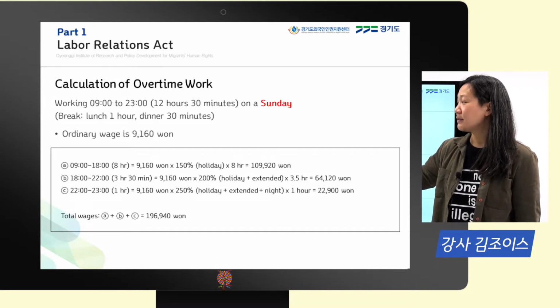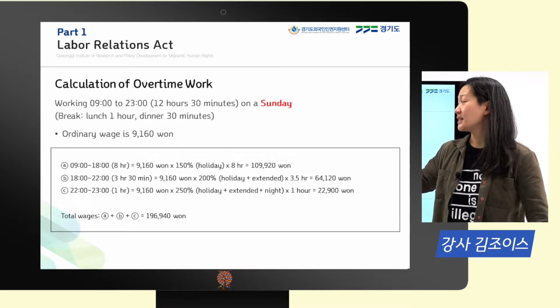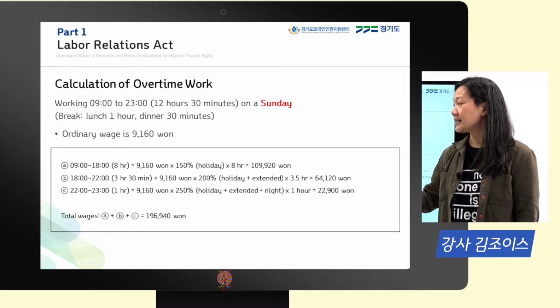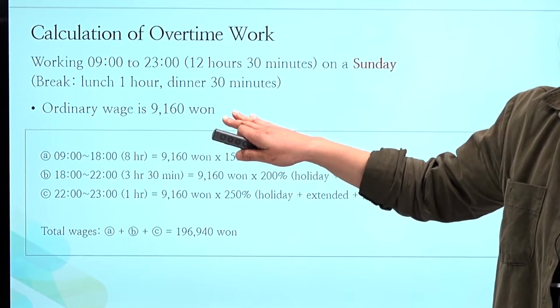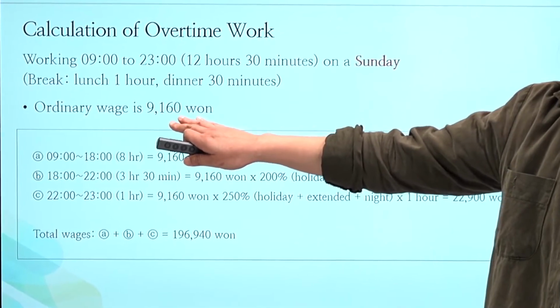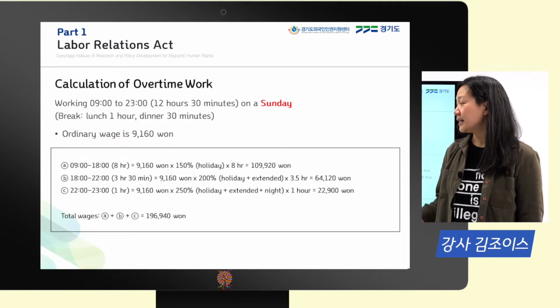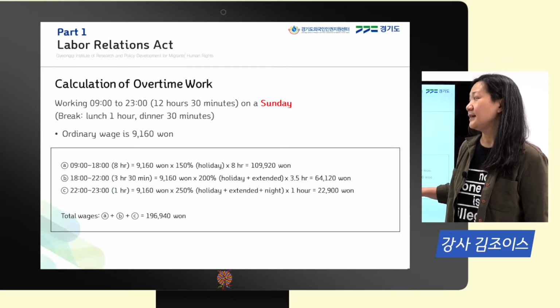And our break time is a total of 1 hour and 30 minutes, 1 hour during the daytime, and then 30 minutes in the evening for dinner. And we are getting paid minimum wage. So we said earlier the minimum wage for 2022 is 9,161. Now, we need to break this down into A, B, C.